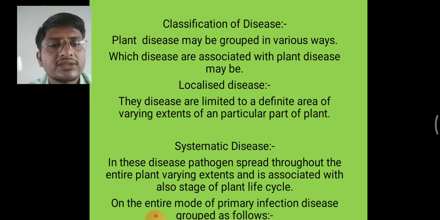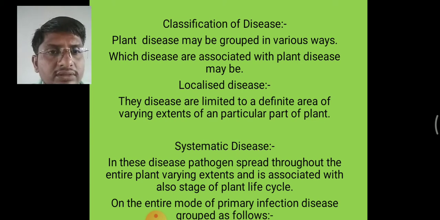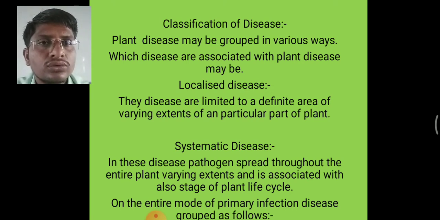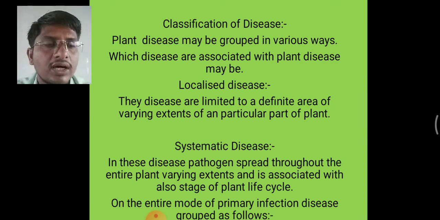Systematic diseases: in these diseases, pathogens spread throughout the entire plant, to a varying extent, and this is also associated with the stage of the plant life cycle.